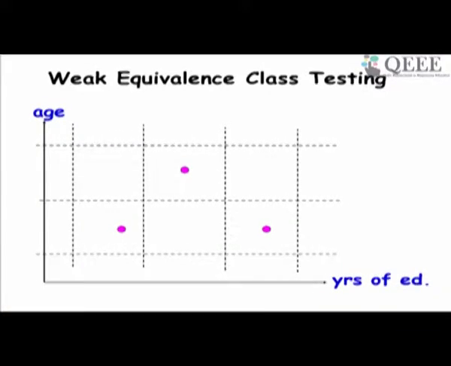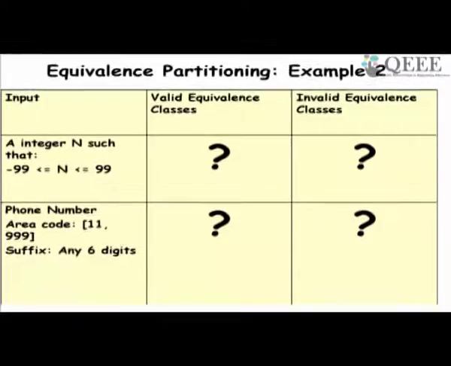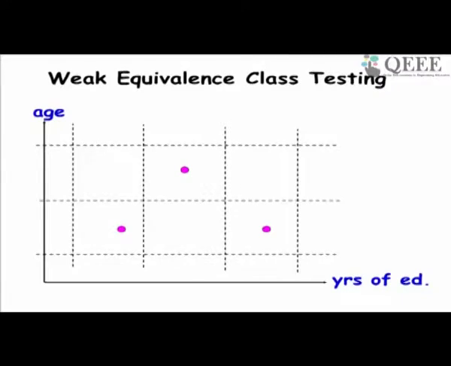But one thing we must observe from this example is that when we have two different parts to an input, for example a function takes years of education and age.